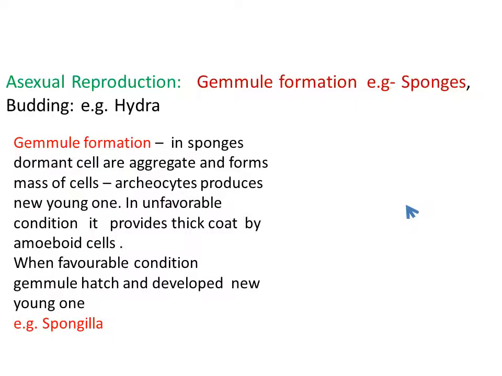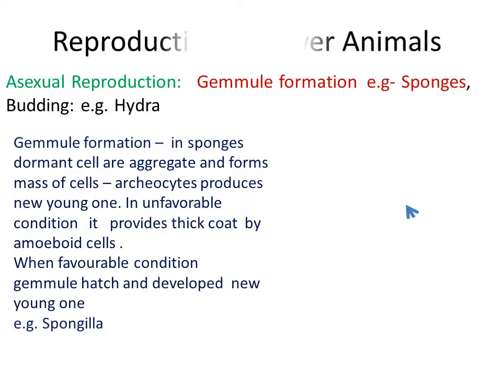Sometimes a few animals may show the sexual reproduction method, but the majority reproduce asexually. First one is gemmule formation. Example, sponges.